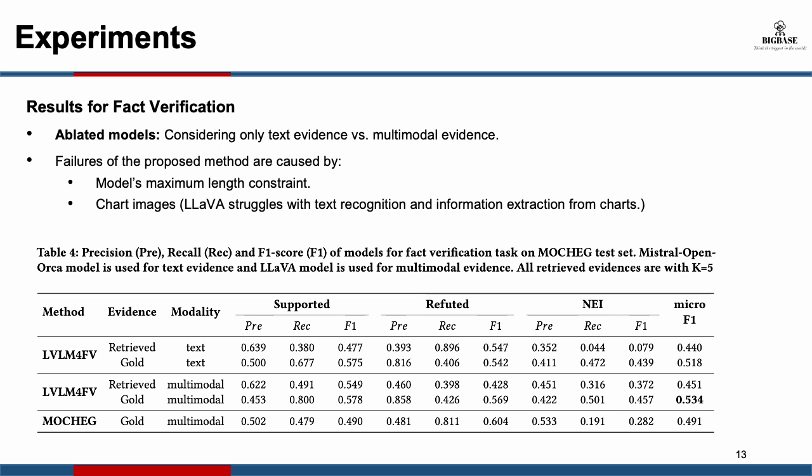They consider only text evidence as well here, and if you see the results, the proposed method in the multimodal setting surpasses the MOCAG baseline, and also it surpasses the case where we use only text evidence. But still, for the failed samples here, they do some analysis, and they say that the failures of the proposed method are caused by the model's maximum length constraint, and also some of the images have charts in them, and LLaVA is struggling with text recognition from these charts.